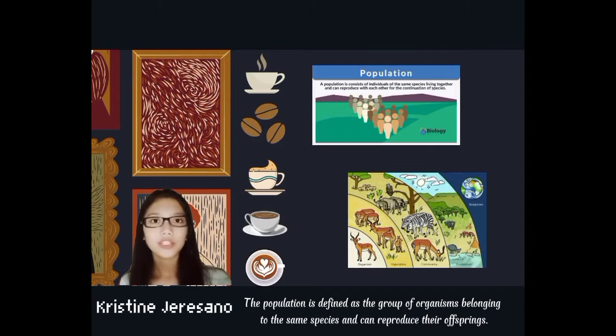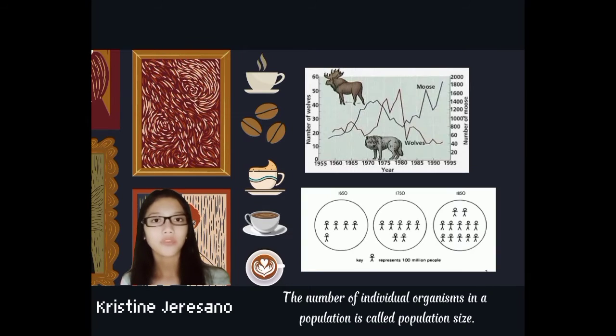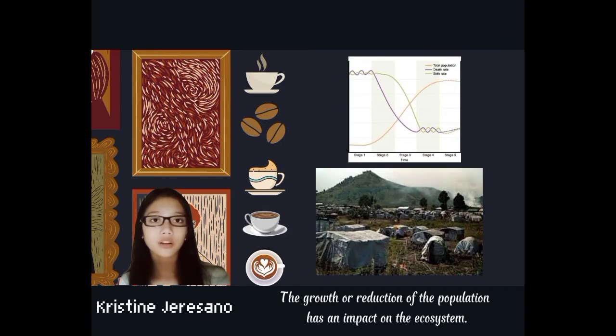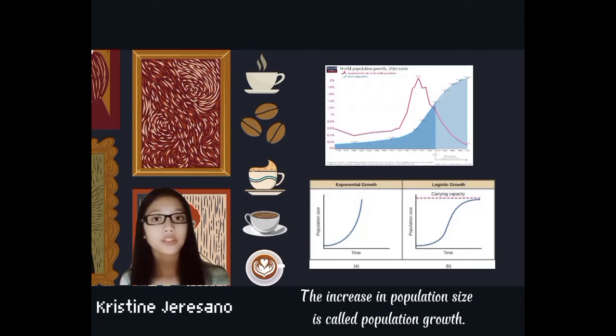A population is defined as a group of organisms belonging to the same species that can reproduce offspring. The number of individual organisms in a population is called the population size. This is affected by birth and death rates. The growth or reduction of the population has an impact on the ecosystem. An increasing population size is called population growth.